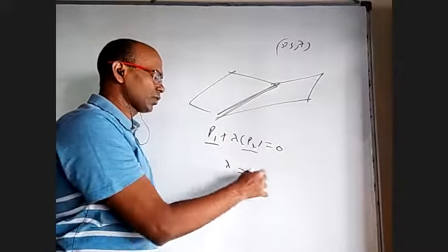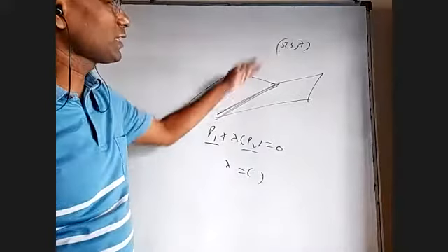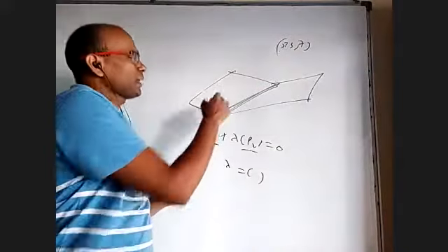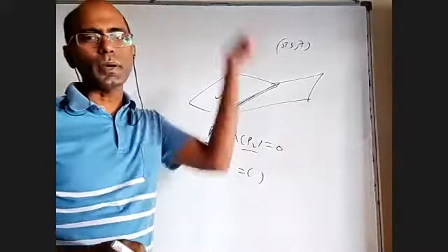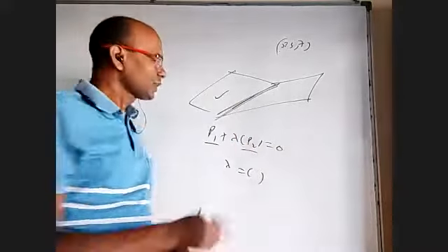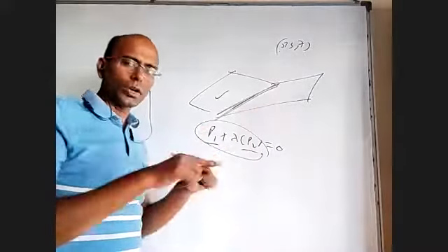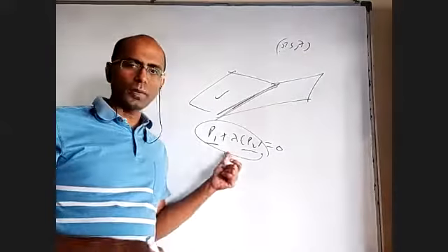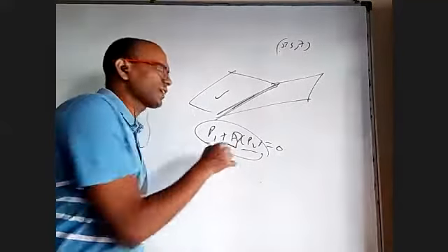You will get lambda equal to some number. Put that number back. Instead, they may not tell that it passes through this point. They may tell you to find a plane passing through the common line of these 2 planes, and that plane should be perpendicular to some other plane. Then what will you do? We'll take that plane's normal, which is in terms of lambda, and take the dot product equal to 0. That gives lambda. Just to find lambda, they'll give some data or other.